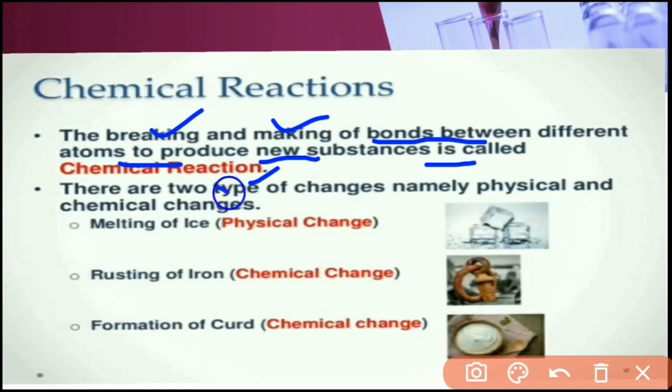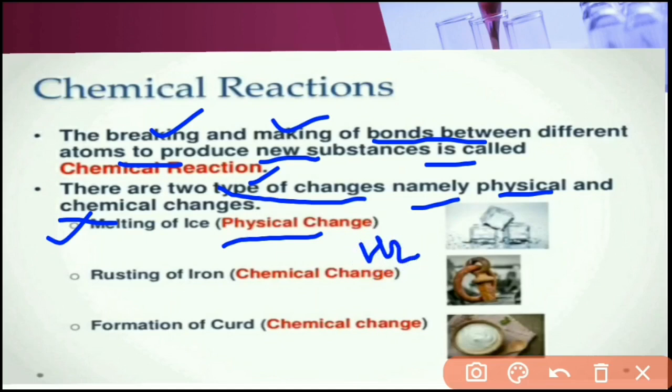There are two types of changes, namely physical and chemical change. First, for example, melting of ice. It is a physical change because the chemical composition of water and ice is the same, H2O. No new substances are formed and ice easily converts into liquid form.